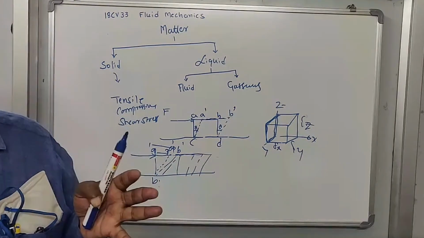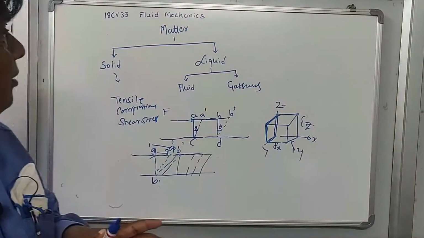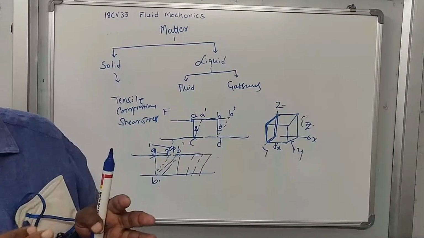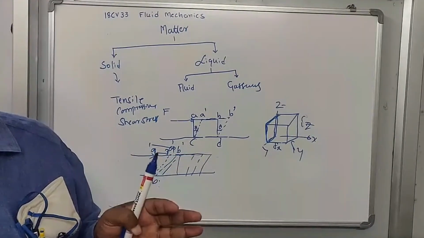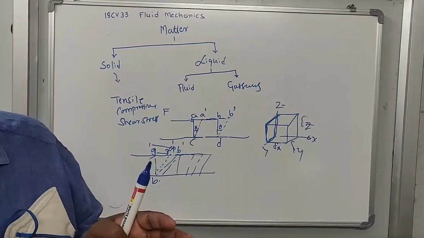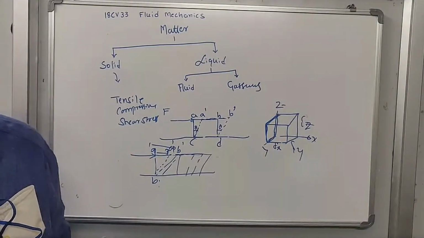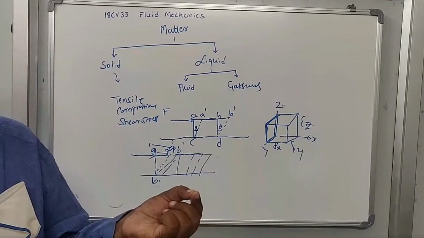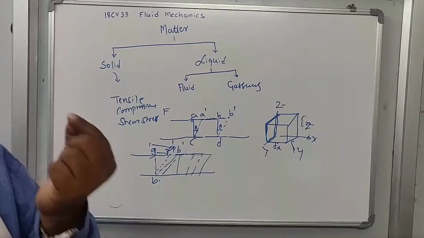So fluid is that substance or matter which is capable of flowing, and it does not have a definite shape, but it takes the shape of the container or vessel when put in it. And even when a small shear force is applied, it will deform. So this is the basic property of the fluid.